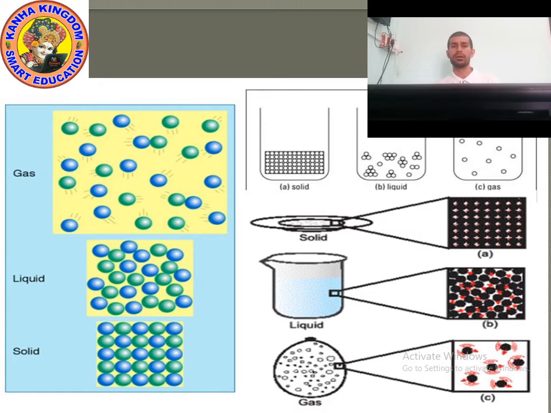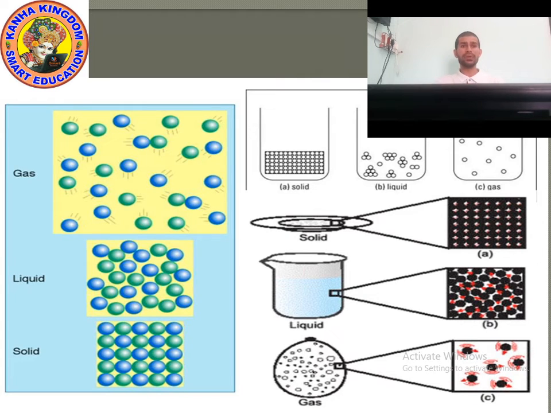Now, we can conclude. Property number 1, liquids have no definite shape but have fixed volume; liquids take the shape of the container. Property number 2, the space between the particles is intermediate. Property number 3, the force of attraction between the particles is intermediate. Property number 4, the movement of particles is intermediate. Property number 5, they are less compressible. Property number 6, the rate of diffusion is more than solid.